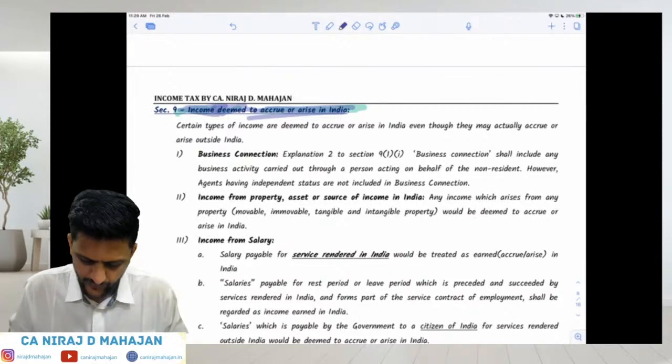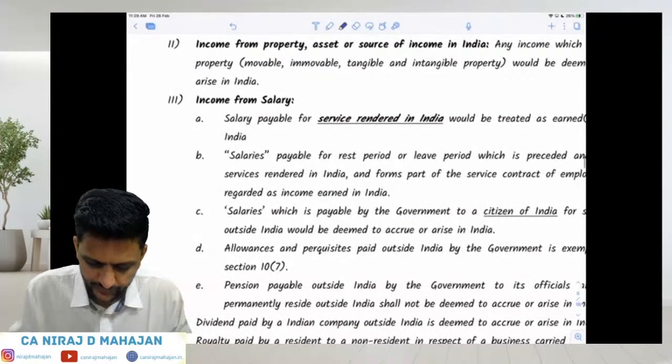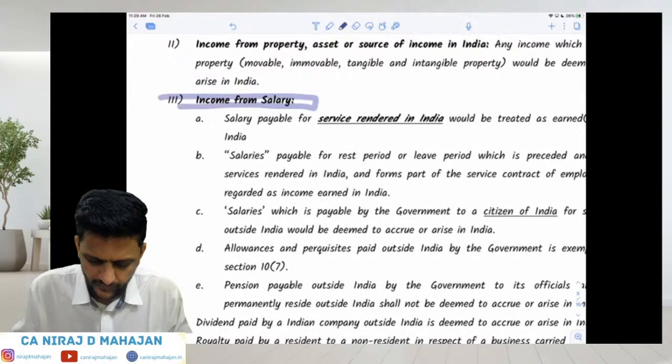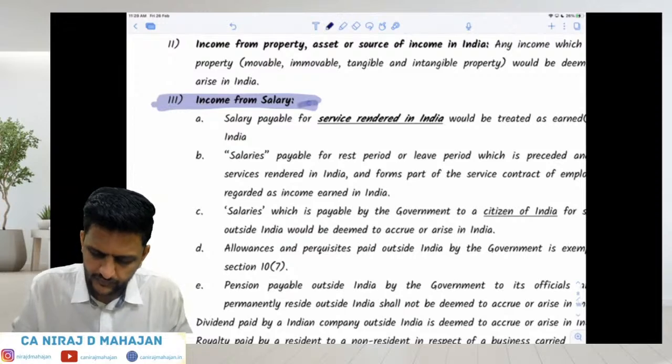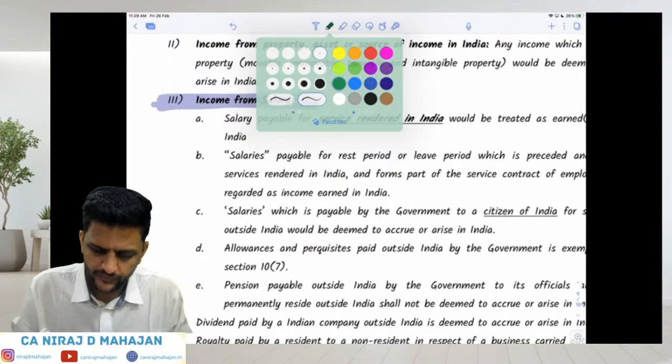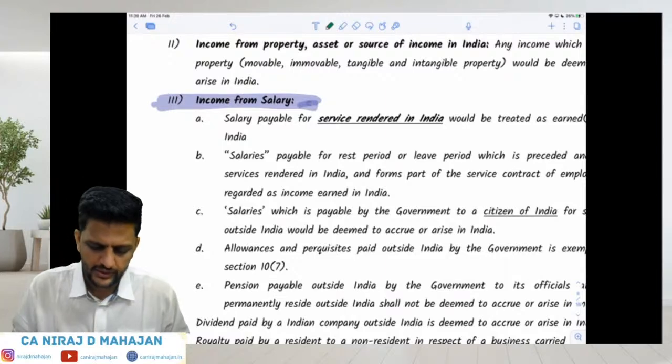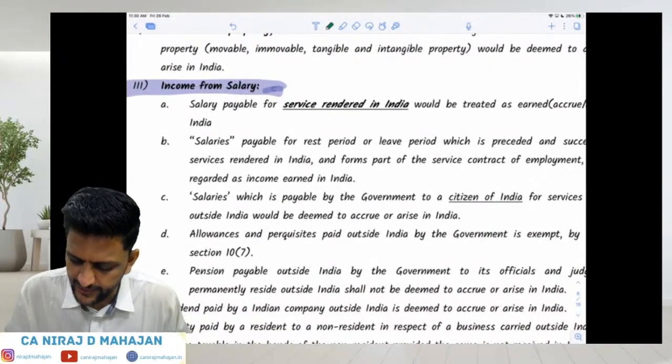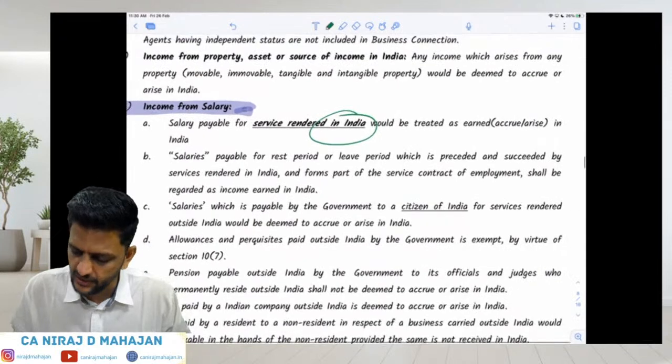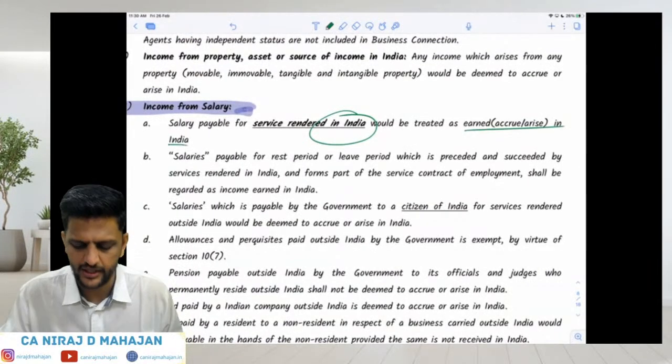Okay. Check. Point number 3. Income from salary. Salary payable for services rendered in India would be treated as earned or accruing or arising in India. Pay attention.